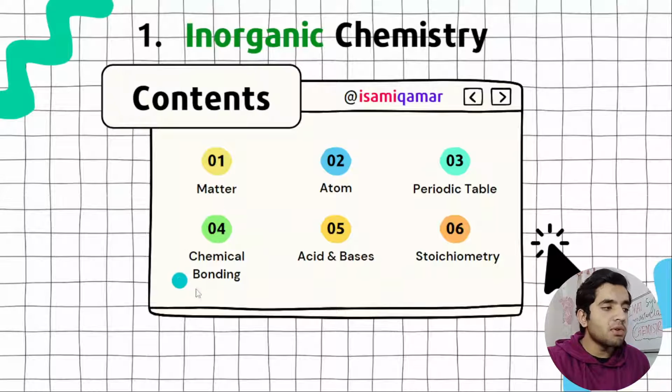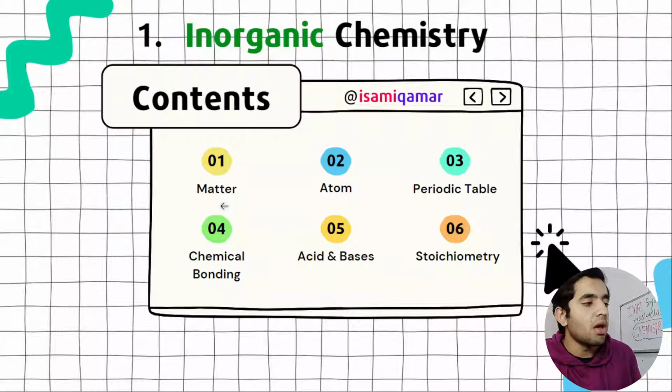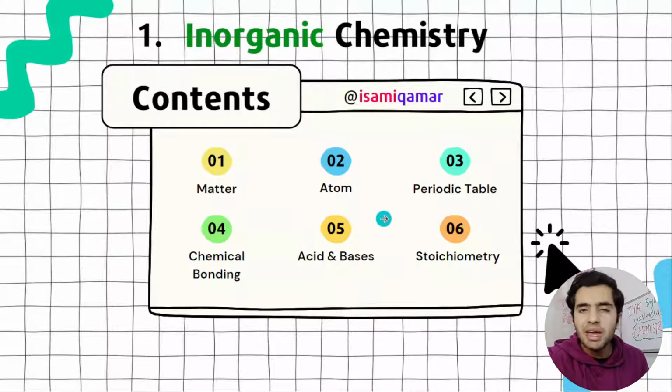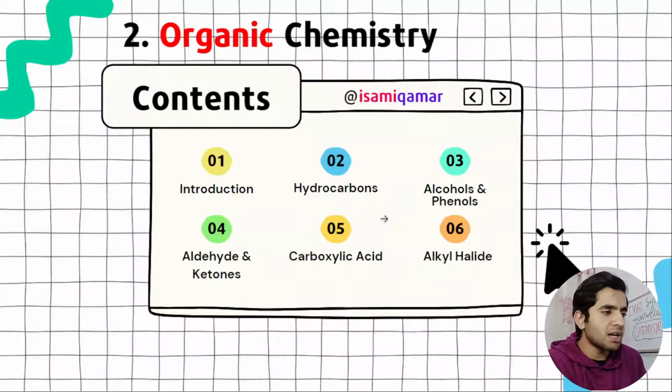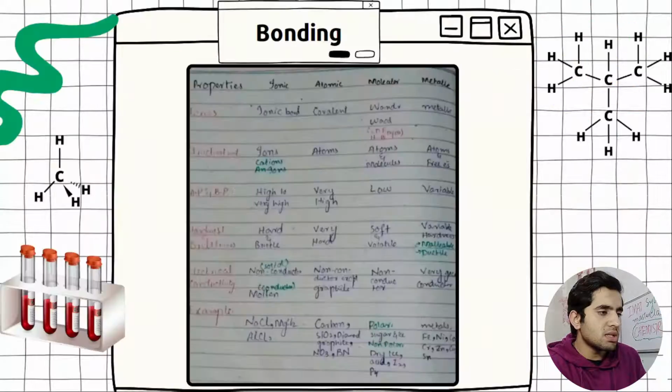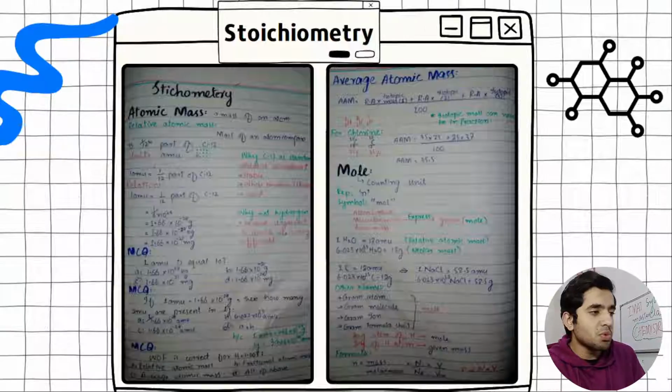And then we have chemical bonding, how atoms bond with each other and what types of bonding, and we are going to learn that. And then acids and bases: what are acids, what are bases, what are buffer solutions. I have mentioned each and everything. So this is all we are going to learn in this class.